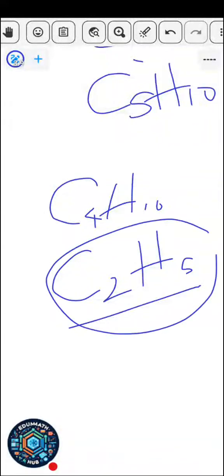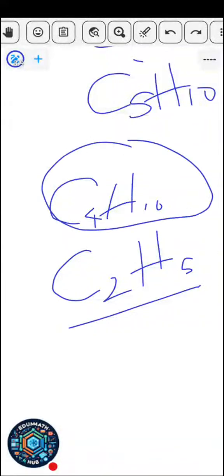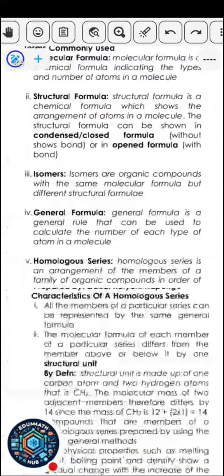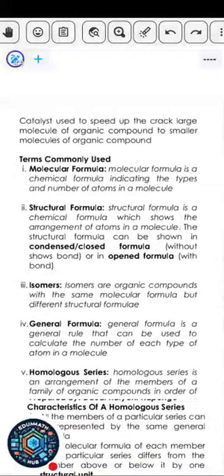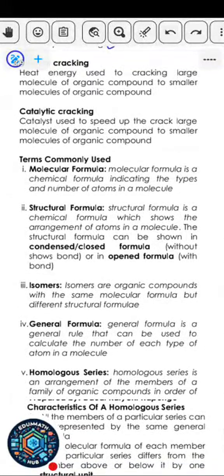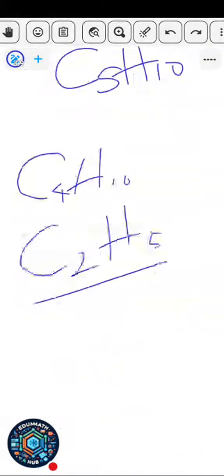So this one is not the molecular formula. This one here is the molecular formula. It shows you the exact number of atoms that are inside that structure. It is a chemical formula indicating the types and number of atoms in a molecule. So it shows you that this contains 4 carbon atoms and 10 hydrogen atoms.